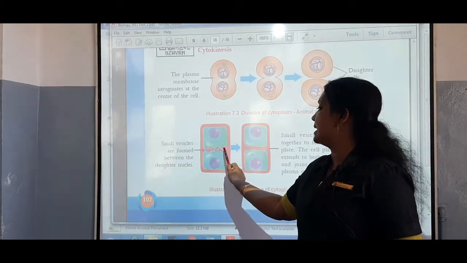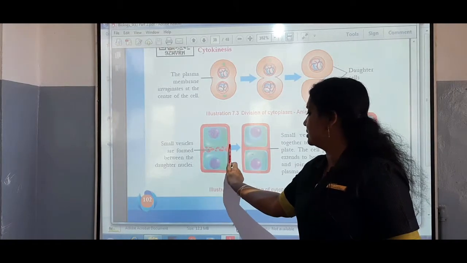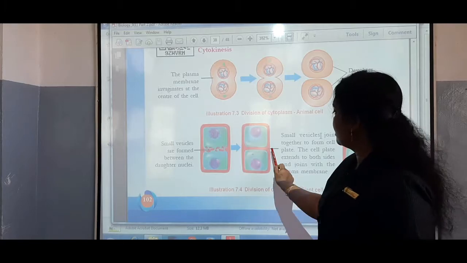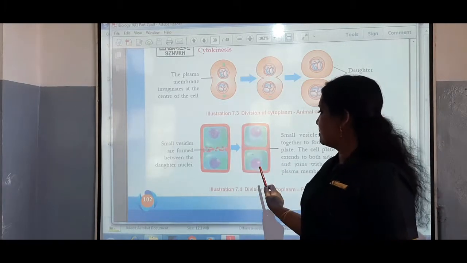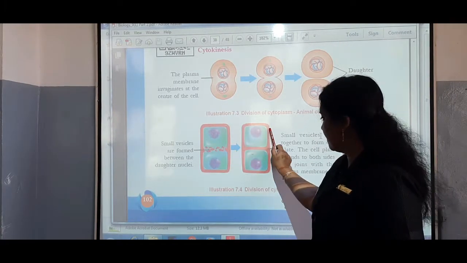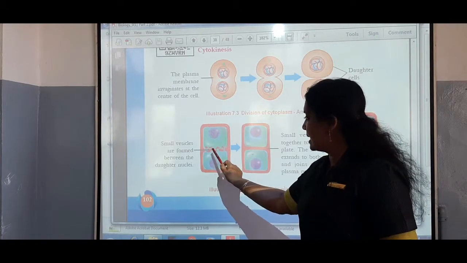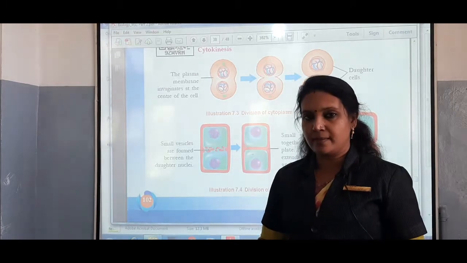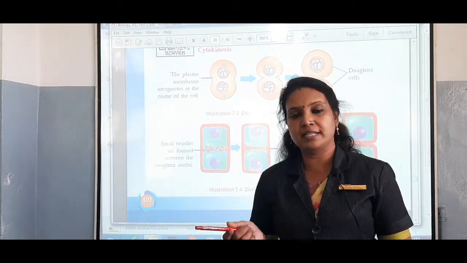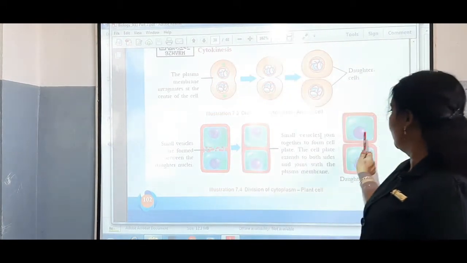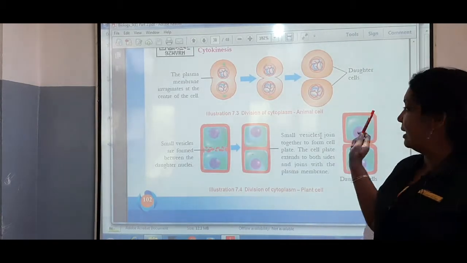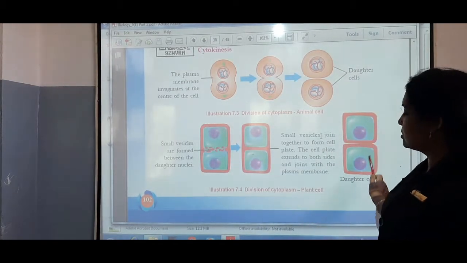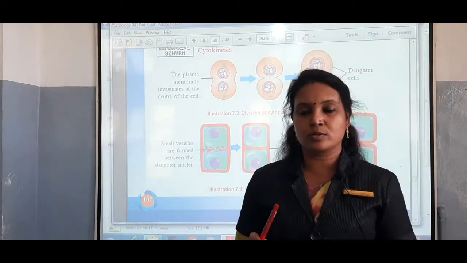This cell plate extends to both sides and joins with the plasma membrane. So this is the plasma membrane, and when this cell plate extends to both sides and joins with the plasma membrane, the cytoplasm divides. As a result, two daughter cells are formed, and each daughter cell contains a nucleus also.